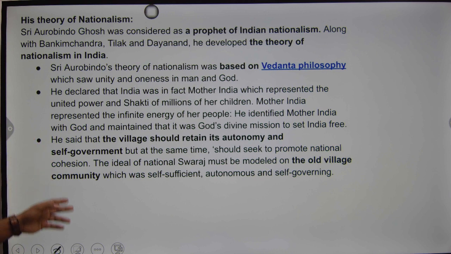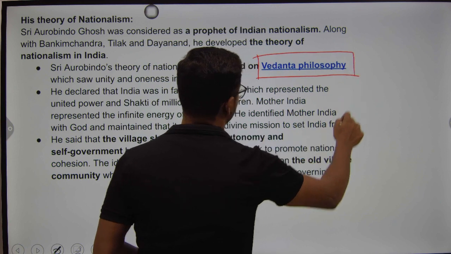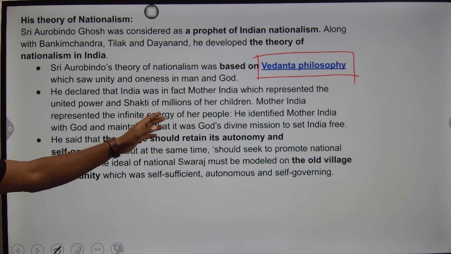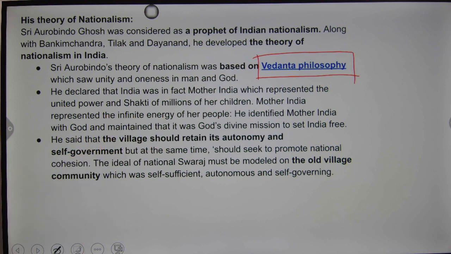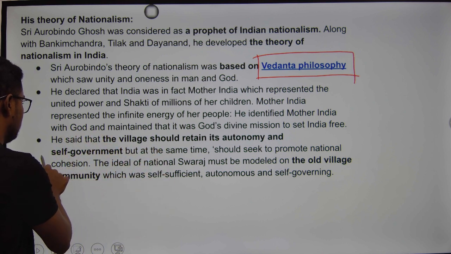Next, his theory of nationalism is different because it is based on the Vedanta philosophy. Vedanta philosophy, you should know, is the Ant of Vedas, the end of Vedas. Right? He declared India as Mother India, which represented the united power and Shakti of millions of her children. So Mother India represented the infinite energy of her people. He said that the village should retain its autonomy and self-government.